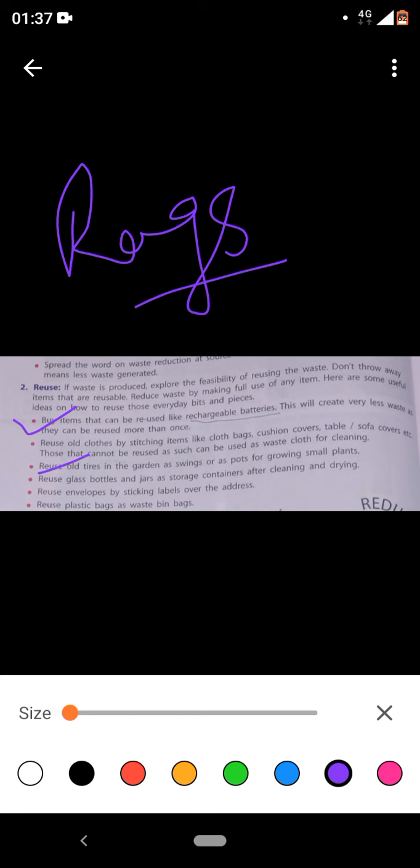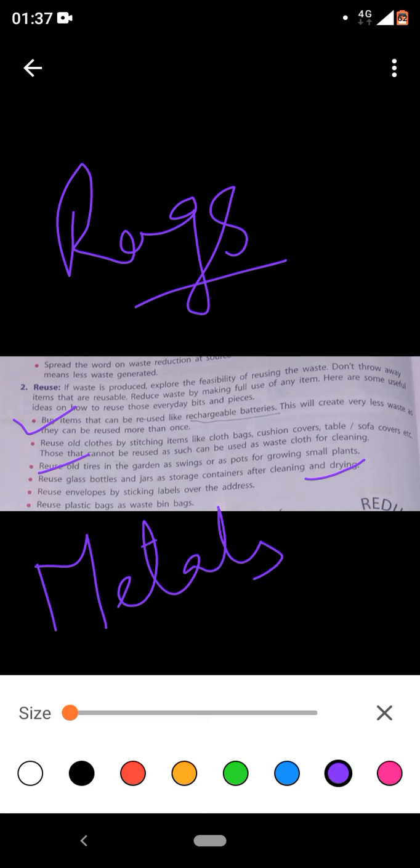Very important. Reuse glass bottles and jars for storage containers after cleaning and drying. This is what we do. Whatever we have, the Bonvita jar, we can reuse by cleaning, drying, and then reusing. Put pulses, sugar, salt, because salt and sugar we cannot put in metal jars. Why? The salt reacts with metal jars and forms metallic compounds, poisonous. It becomes a poison. So we always put salt in either plastic jars or glass jars.